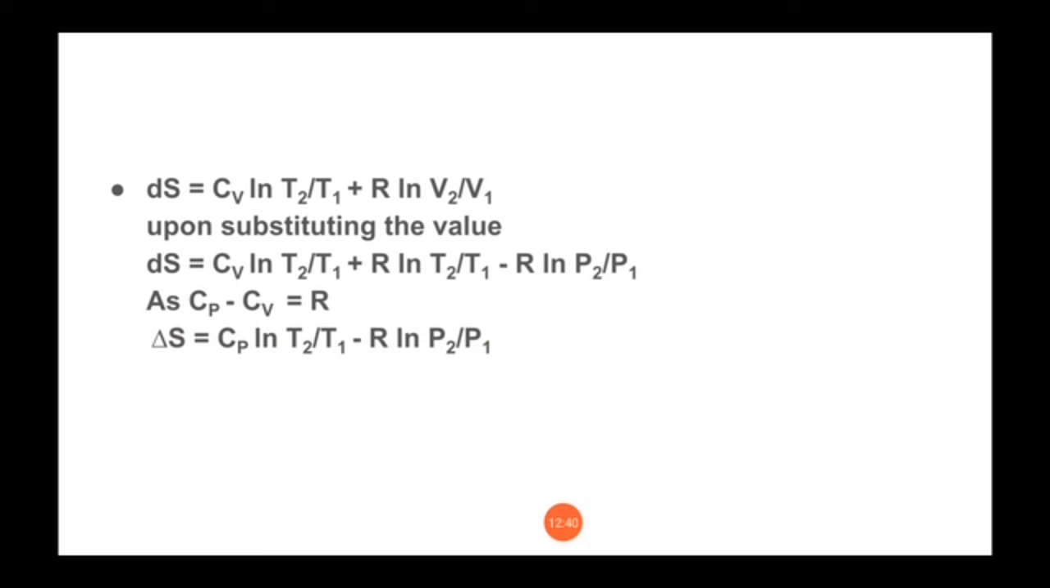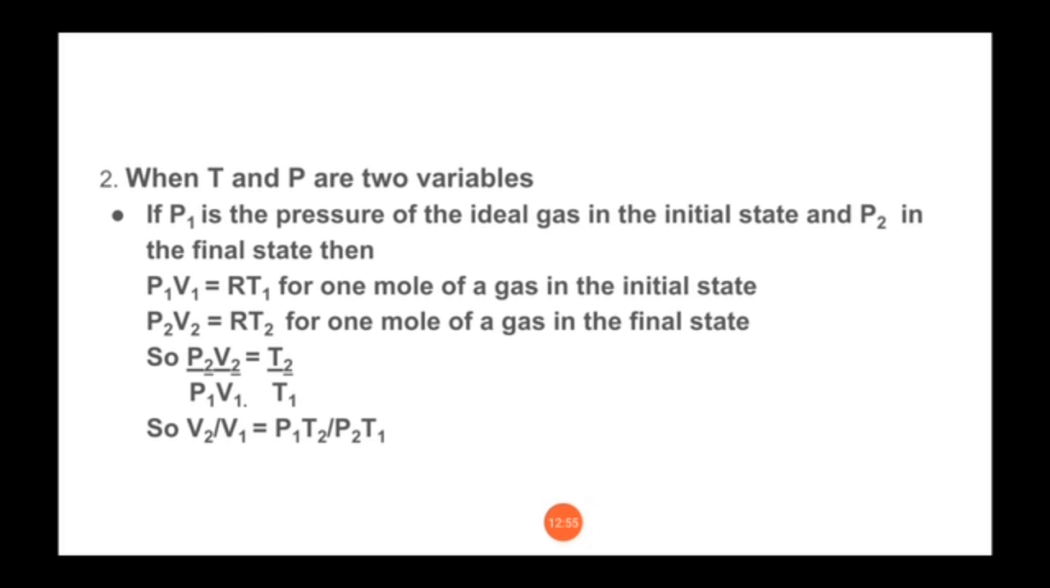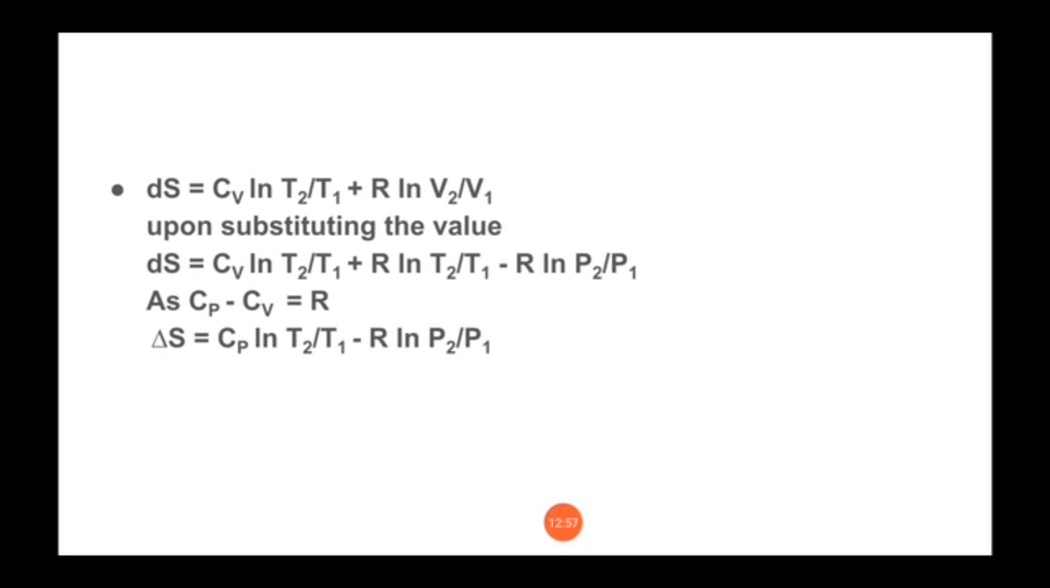So which are the two equations we are getting? The first equation is dS is equal to Cv ln T2 by T1 plus R ln V2 by V1. That is our first part, when the two variables are temperature and volume. What is our second equation? dS is equal to Cp ln T2 by T1 minus R ln P2 by P1, when the two variables are temperature and pressure.